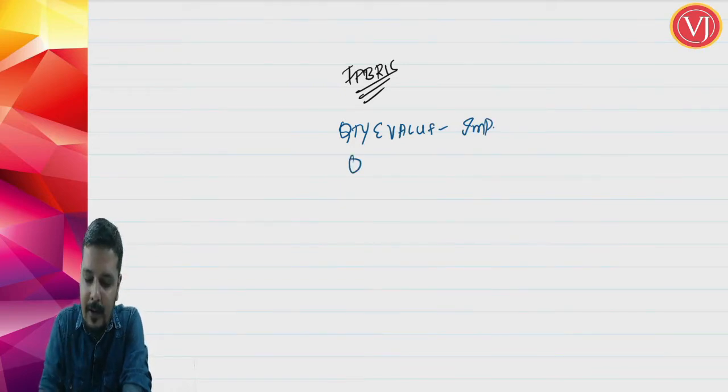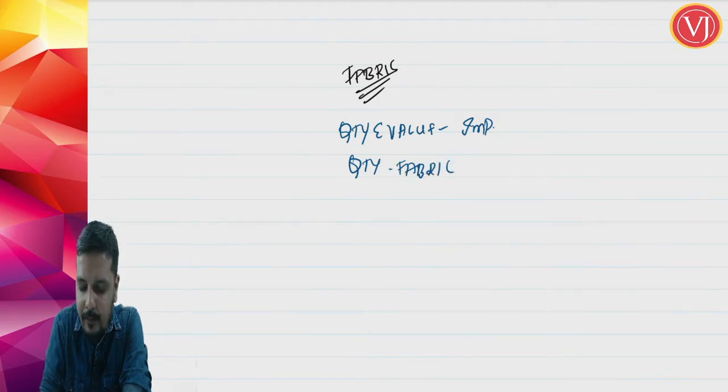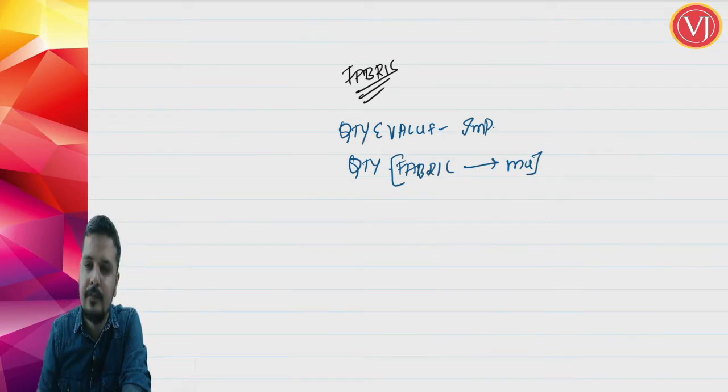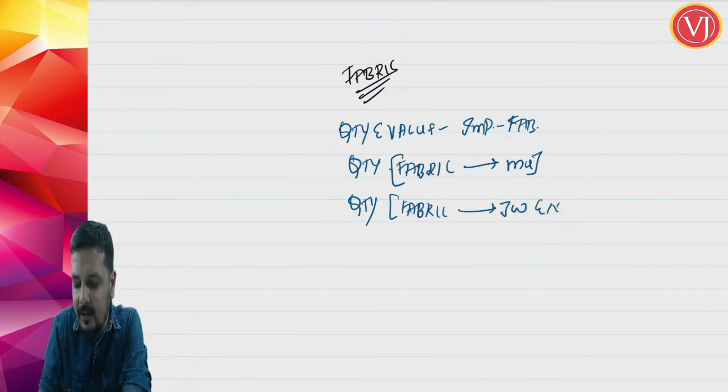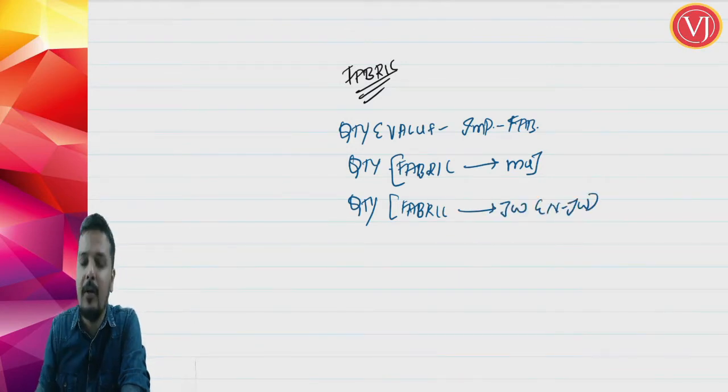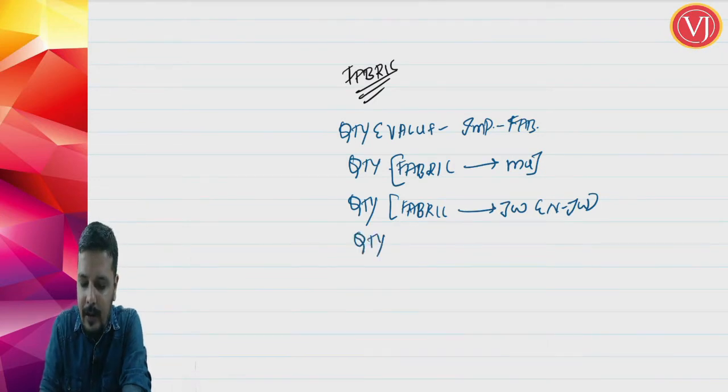Then what is the quantity of fabric that you have used for manufacturing military uniforms? What is the quantity of fabric that you have sent to the job worker, along with the nature of the job worker's work? What is the quantity of fabric returned by the job worker?